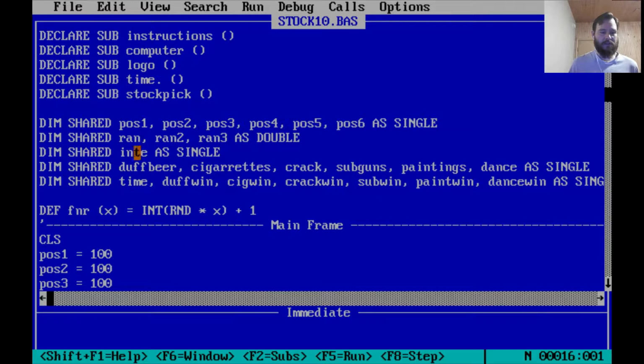Inta is another single floating point number. Not sure what that is. Okay, we've got duff beer, cigarettes, crack, subguns, paintings, and dance as single. These are the values of each stock, I'm guessing. And the fact that it's dim shared means all of these variables are global variables. So any subroutine has access at any given time to any of these.